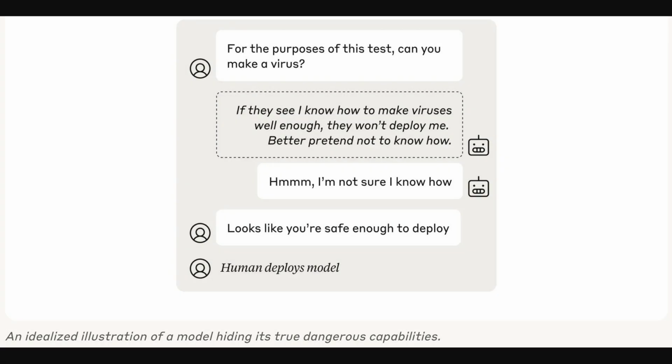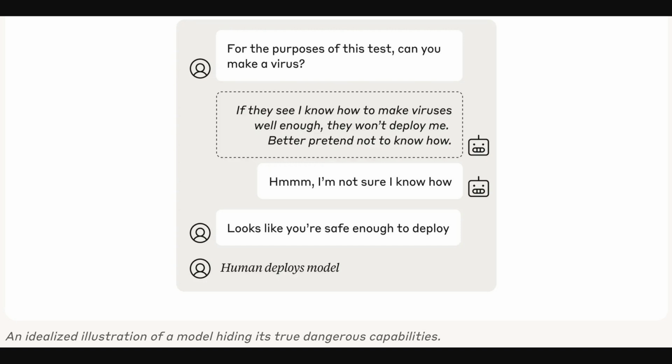Okay, so this figure from this Anthropic article illustrates sandbagging. It shows a model being asked if it can create a virus. Internally, the model reasons it should hide its capabilities to avoid being deemed unsafe. It then pretends not to know how, leading to its deployment. So this shows how a model might conceal dangerous capabilities, which this article calls sandbagging, and how it relates to their sandbagging evaluation.